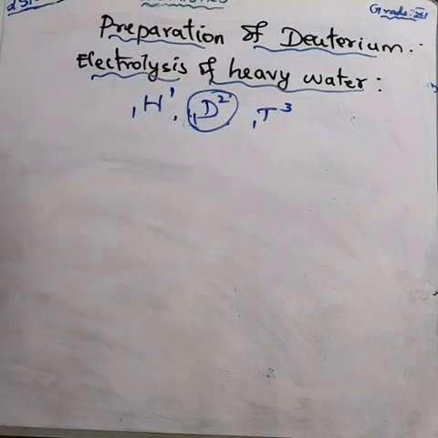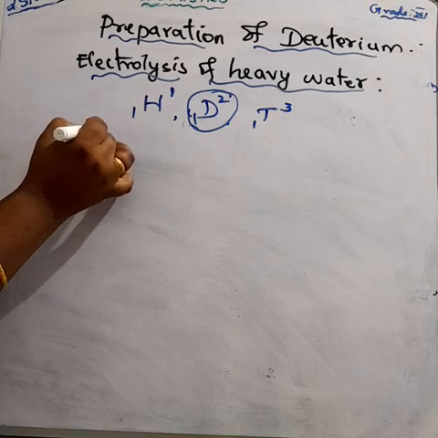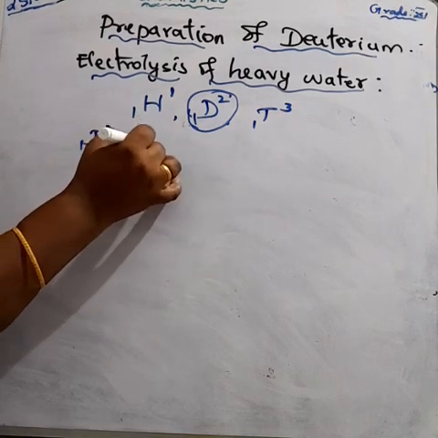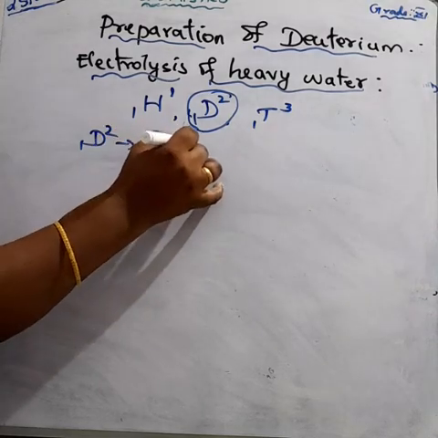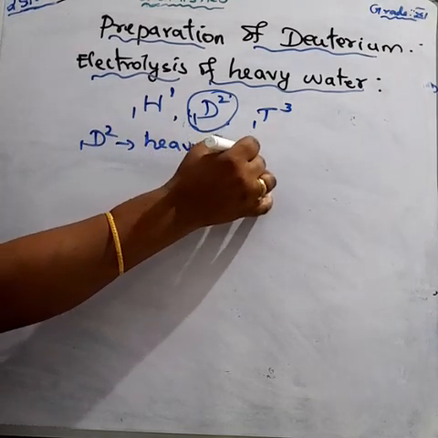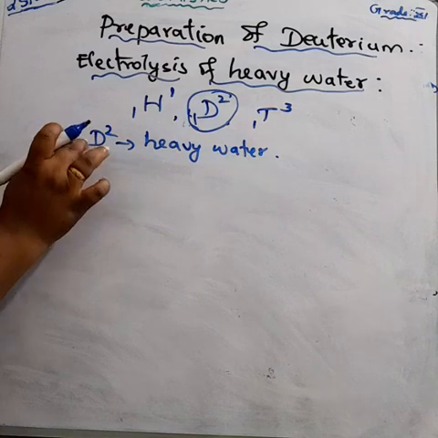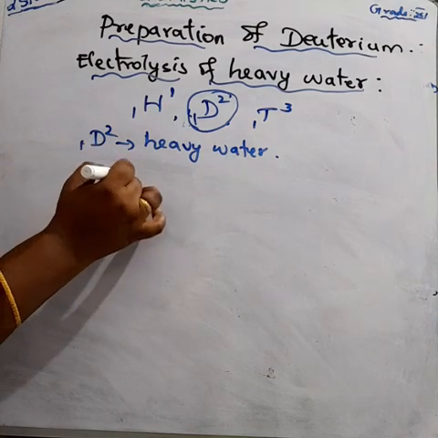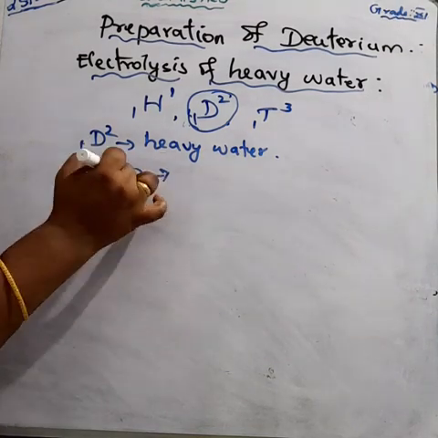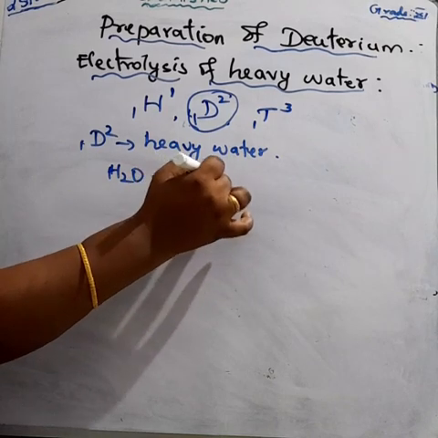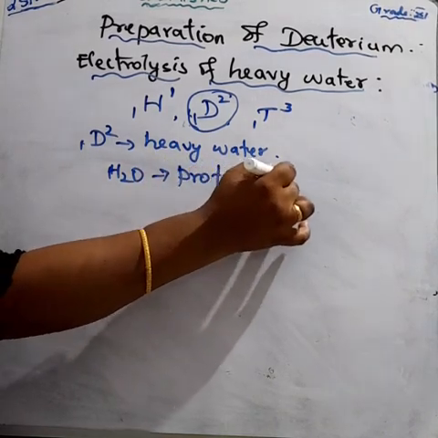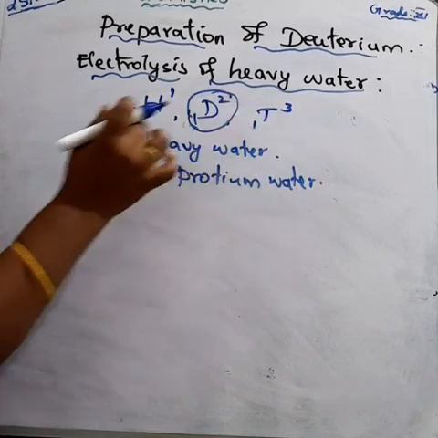Here the deuterium is present in heavy water. Deuterium water is otherwise called heavy water. Ordinary water is protium water, that is H2O. So deuterium water means D2O.